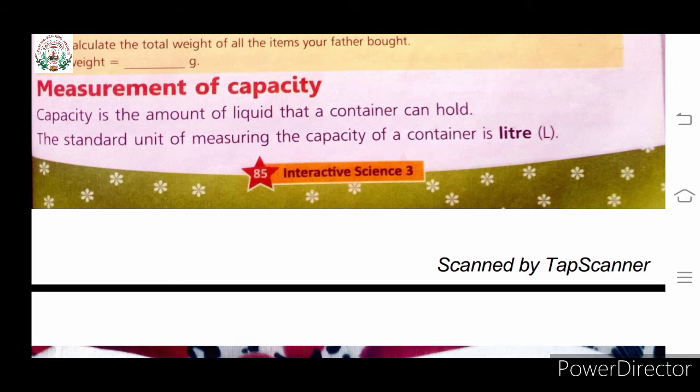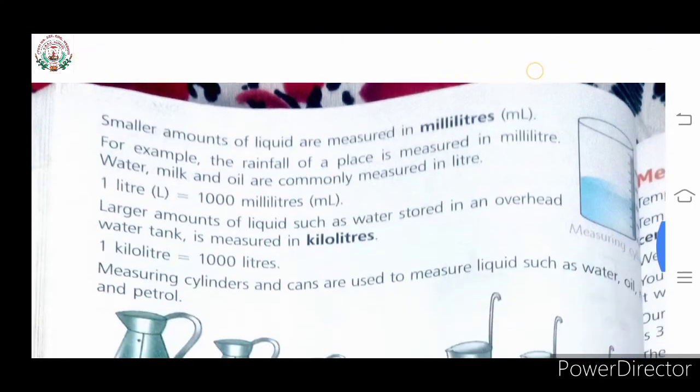Children, capacity, as the word sounds, means all the liquid things. And the standard unit of measuring the capacity is liter, and it is denoted as L.